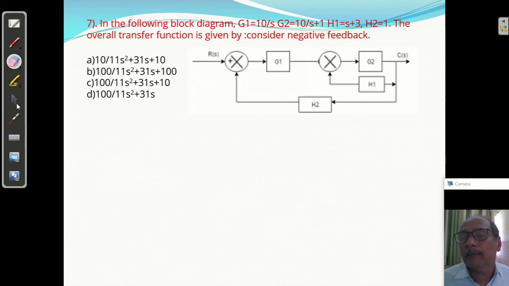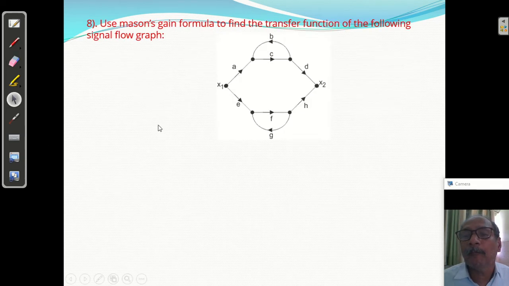Question number 8. Using the Mason's gain formula, find the transfer function of the following signal flow graph. We have to use the Mason's gain formula and we have to find the transfer function. Okay, so please see here.